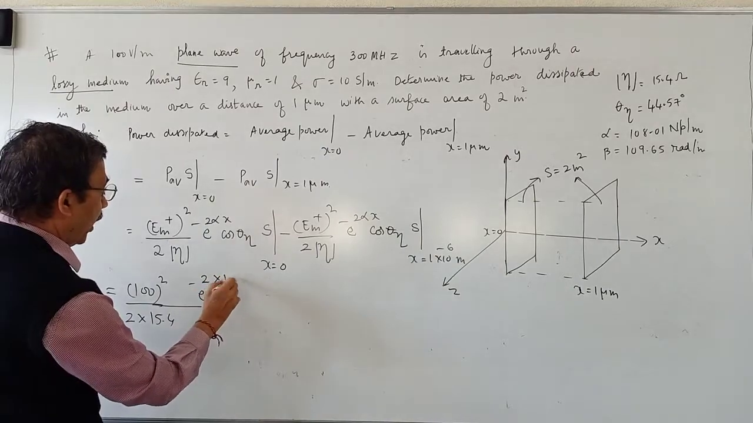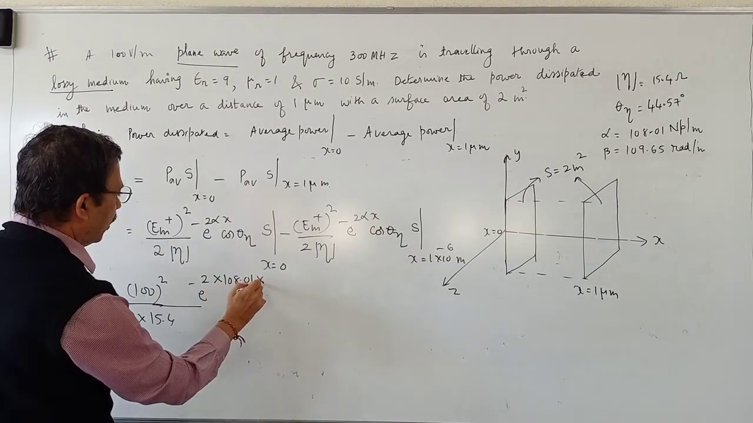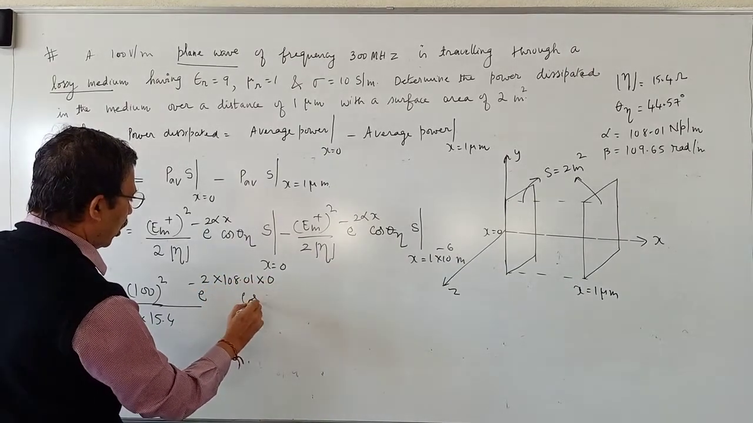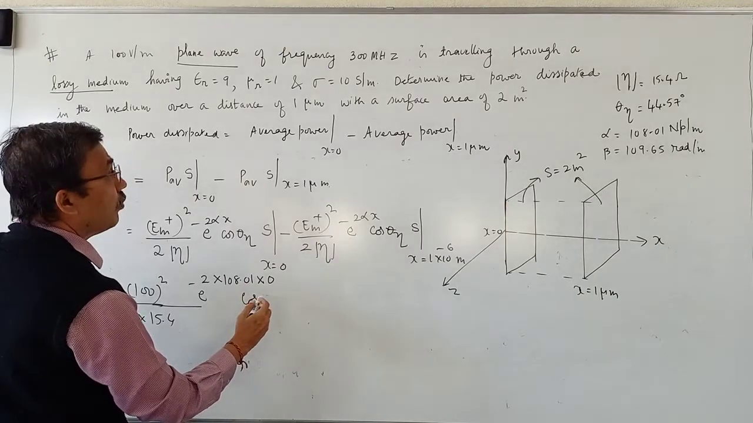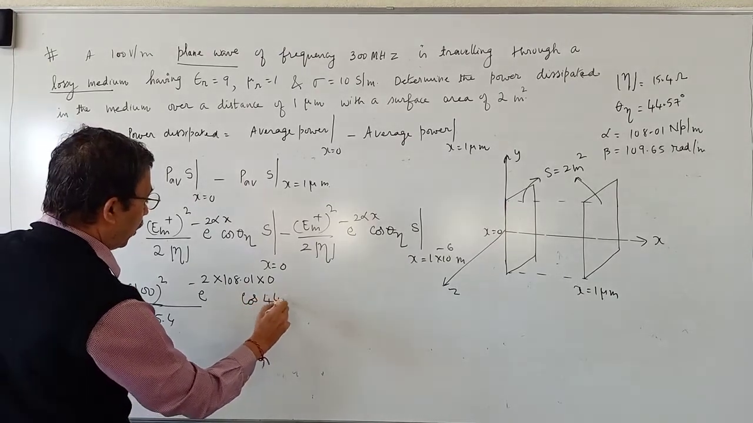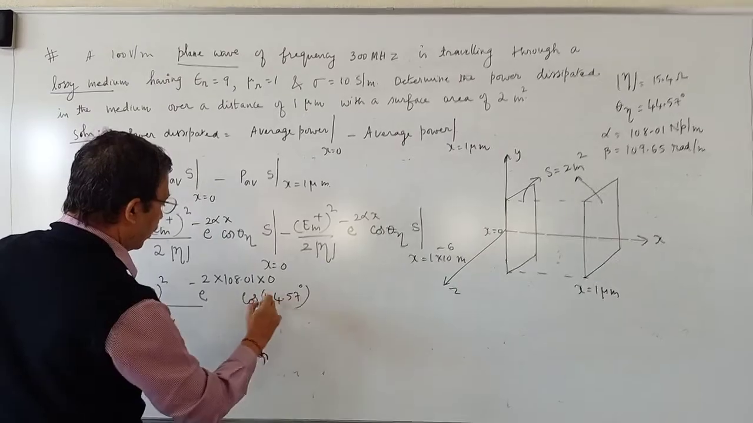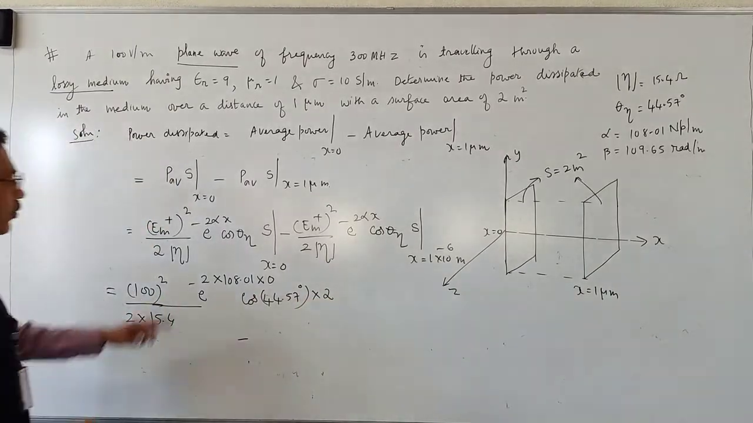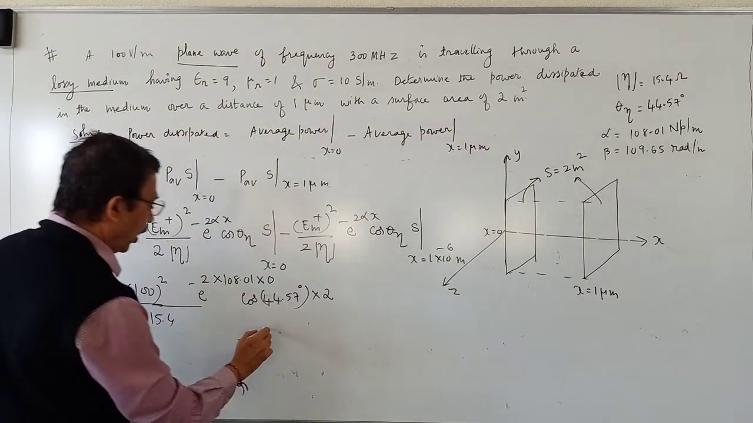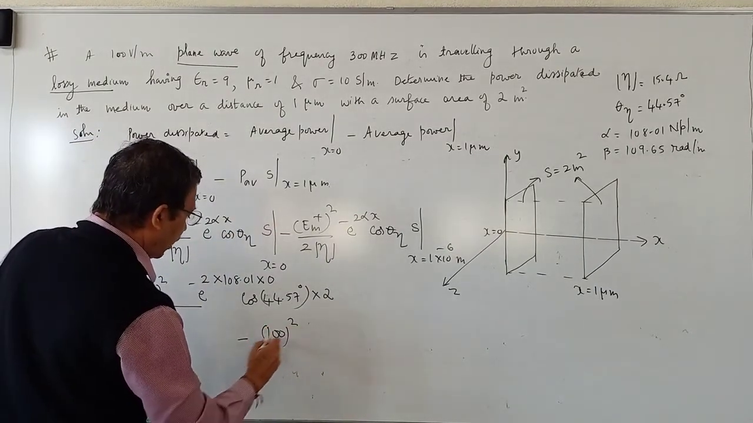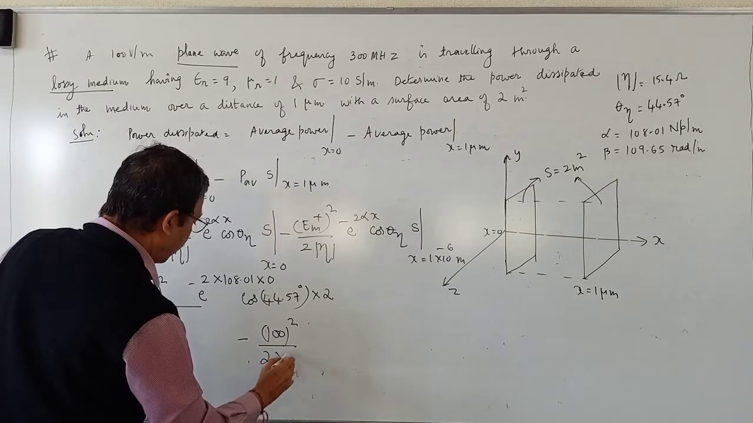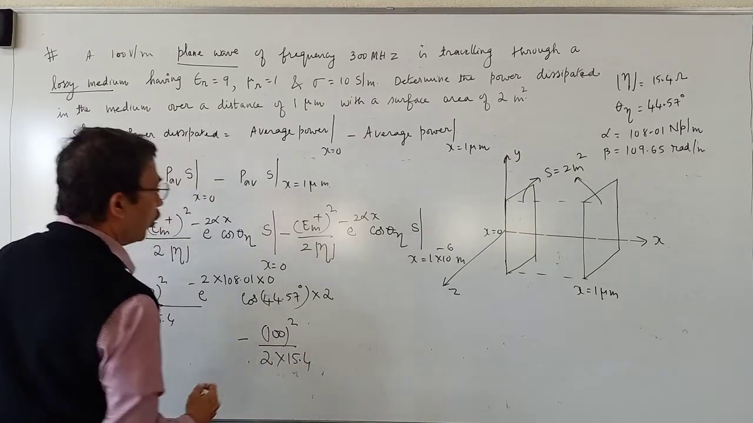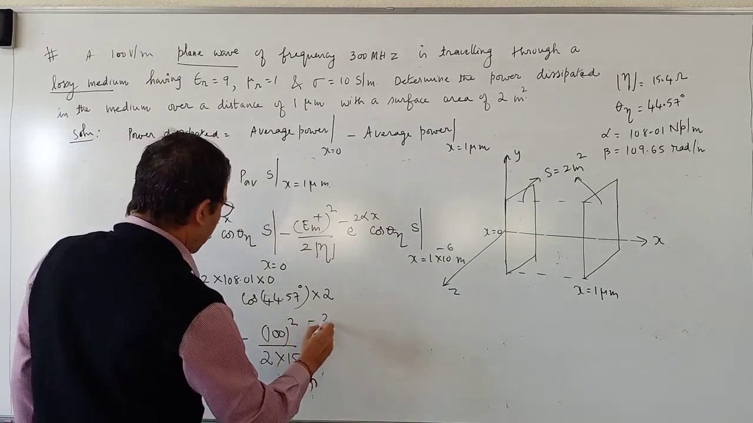Alpha is 108.01 into x, and x is 0. Cos of 44.57 degrees into S, and S is 2 meters square, minus (Em plus is 100)² divided by 2 times magnitude of the impedance, which is 15.4, e to the power minus 2.